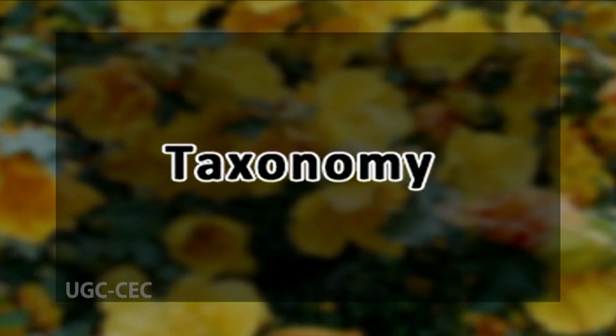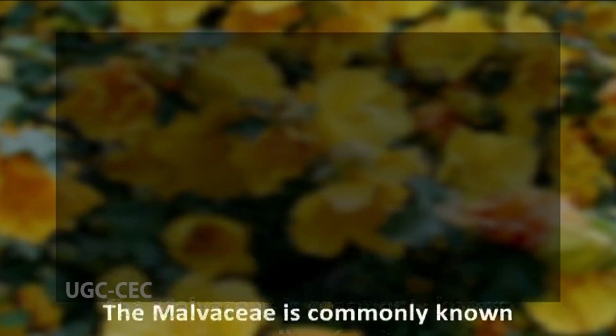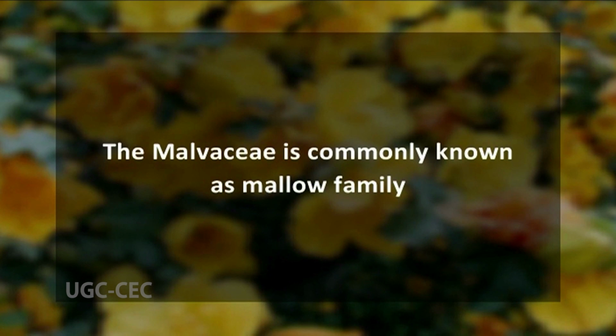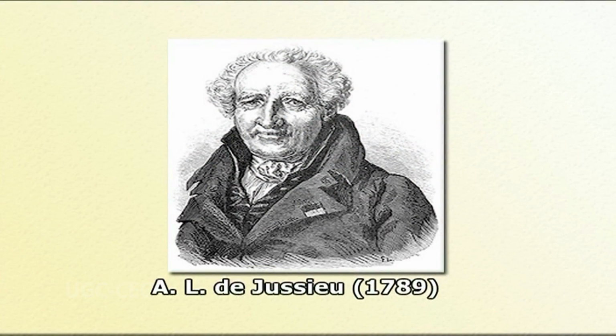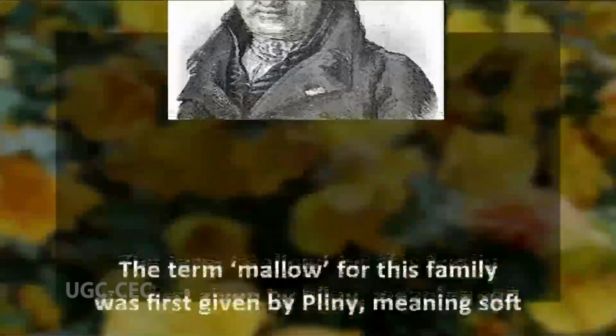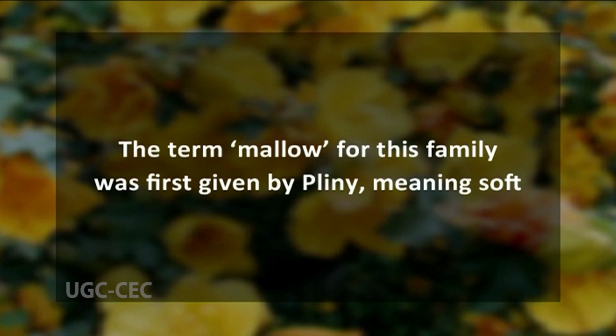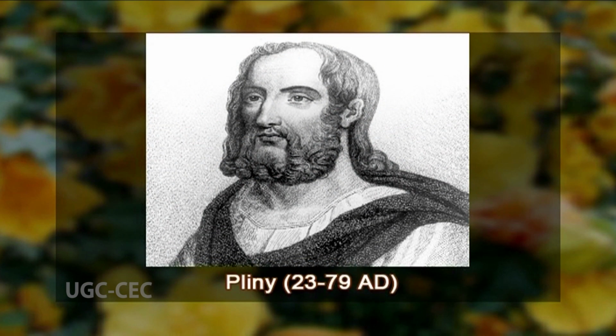So starting with taxonomy. The Malvaceae is commonly known as the Mallow family. The family name Malvaceae is based on the scientific name of the type genus Malva. Malvaceae as a formal taxonomic category was established first of all by the French botanist de Jussieu. The common name, the Mallow family, is derived from the term mallow, which was first given by Botany, and it means soft.